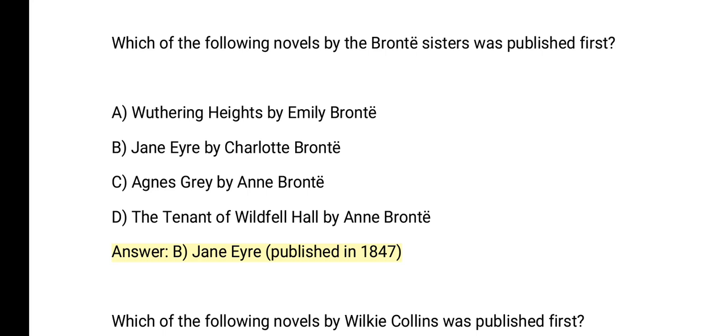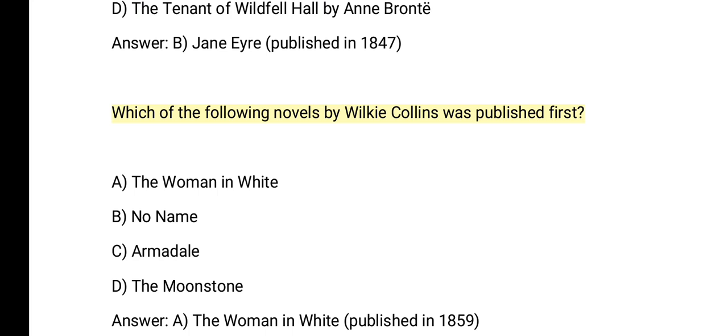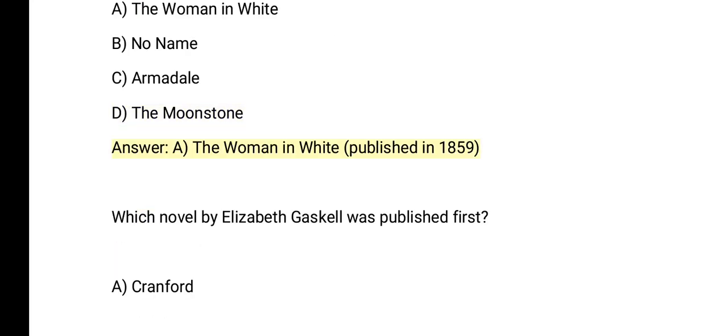Which of the following novels by Wilkie Collins was published first? A. The Woman in White. B. No Name. C. Armadale. D. The Moonstone. Answer: A. The Woman in White, published in 1859.